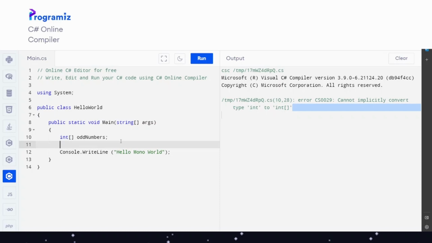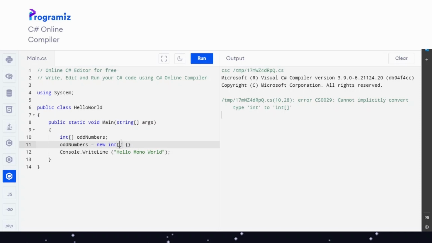To create an array, we first need to make sure that it is in fact created. oddNumbers equals, and then we need to write down what we want to do with the array. But at first we need to create this array as a new array. New int array. This is something you need to do, because without it, it doesn't specify whether it is a data set of arrays or just a simple variable. As soon as you have created the new int array, you need to open your brackets.